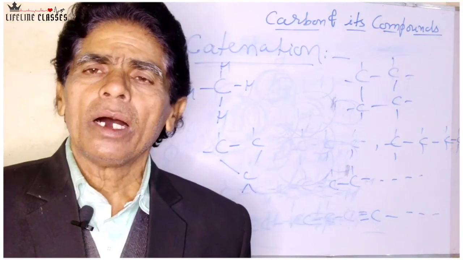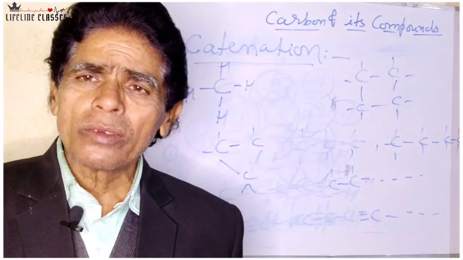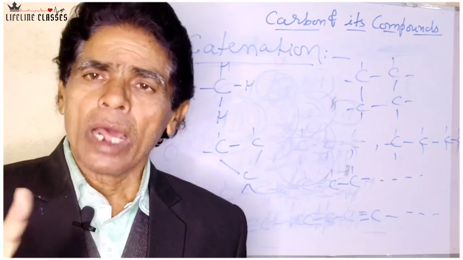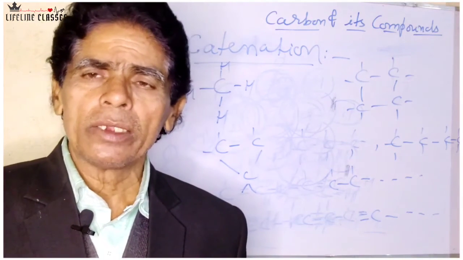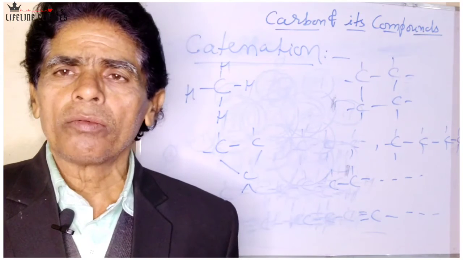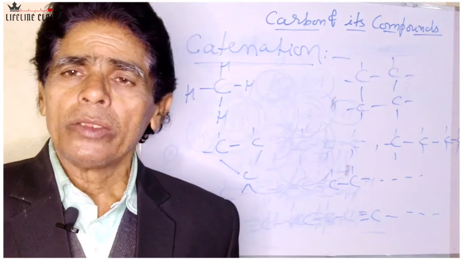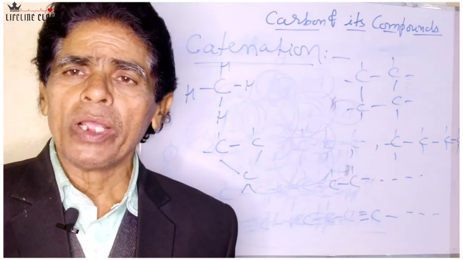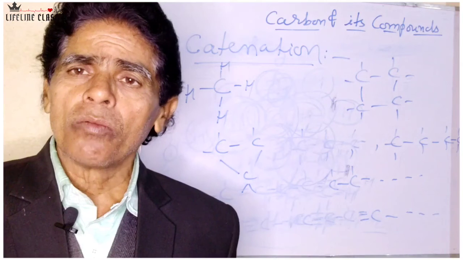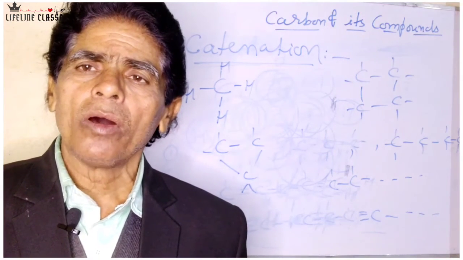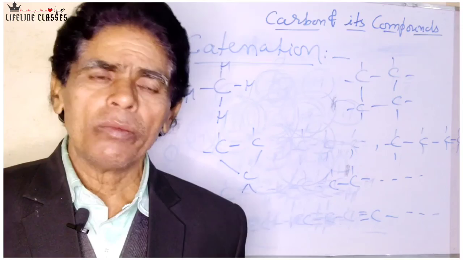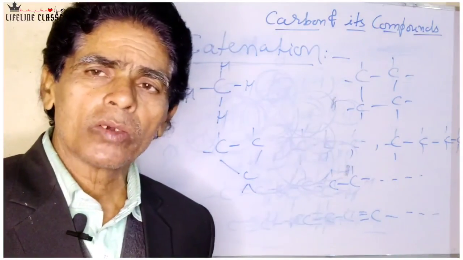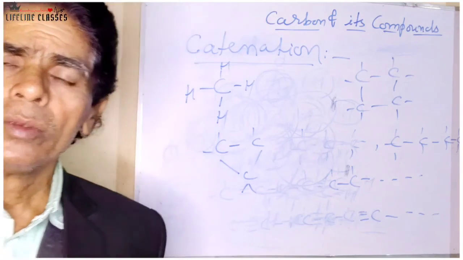So these are elements other than carbon whose atoms constitute the ring, that is the heterocyclic chain. So these are the variety of carbon chains, and this is nothing but the special feature of carbon which makes carbon able to form such a large variety of organic compounds. Now we will discuss later the saturated and unsaturated compounds formed by carbon. Thank you. Thank you very much.